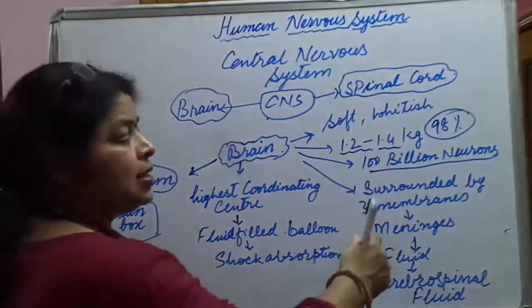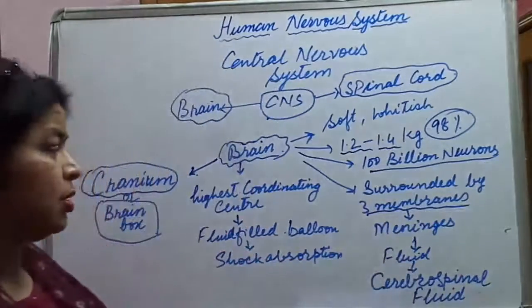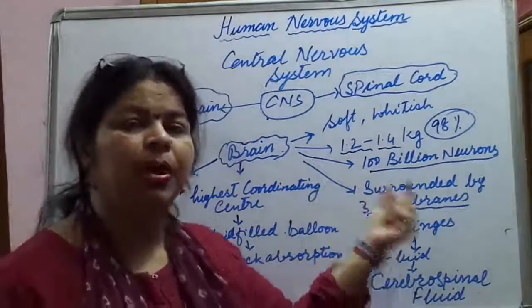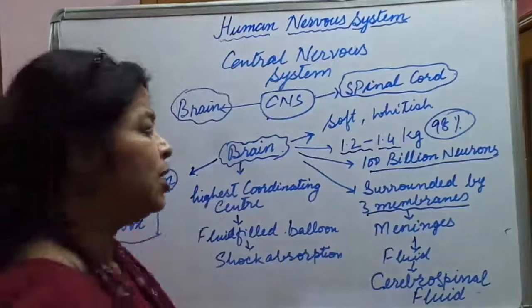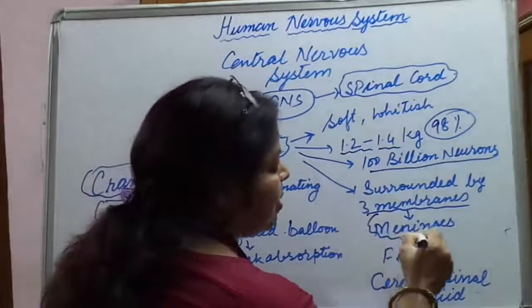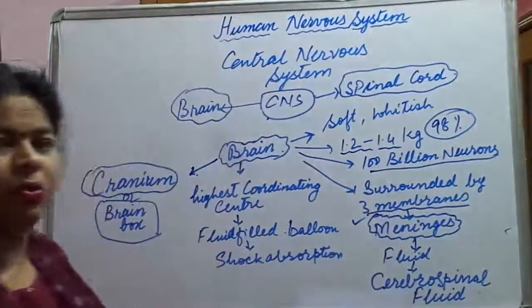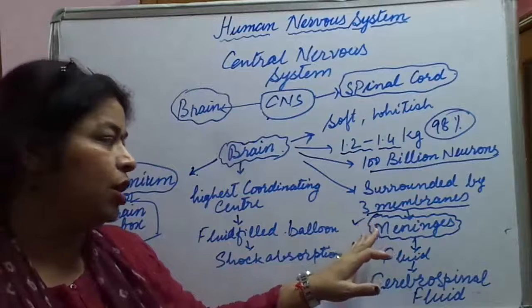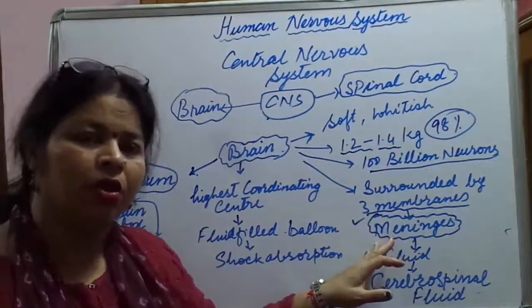This is a very important point, you need to remember it. This brain is surrounded by 3 membranes. How many membranes? 3. And these 3 membranes are known as meninges. What are the membranous coverings present around brain called?